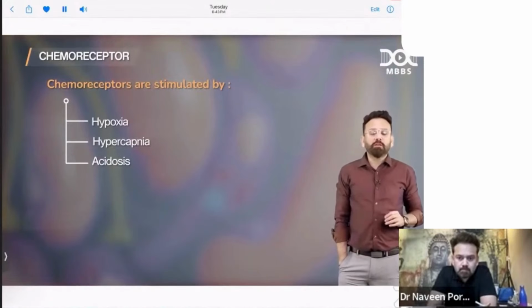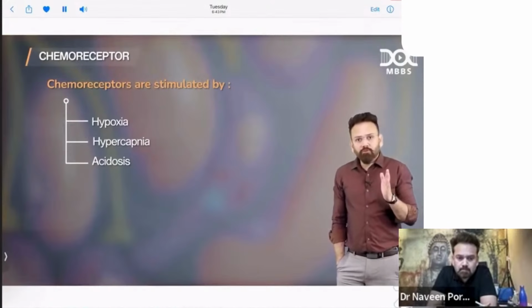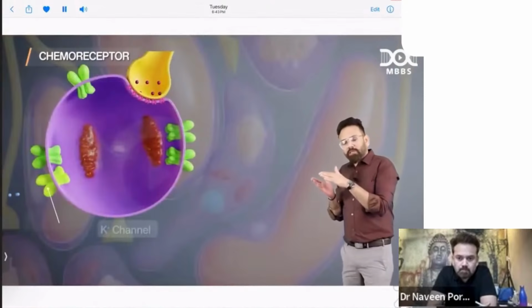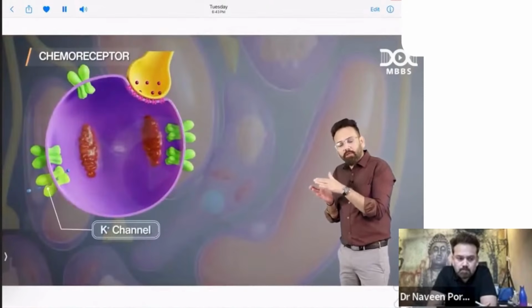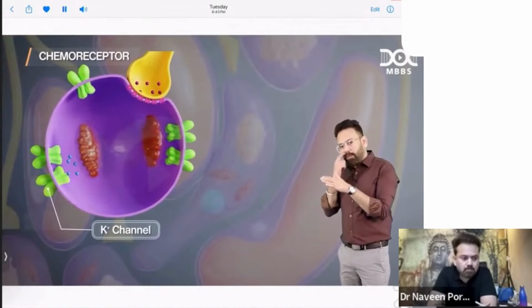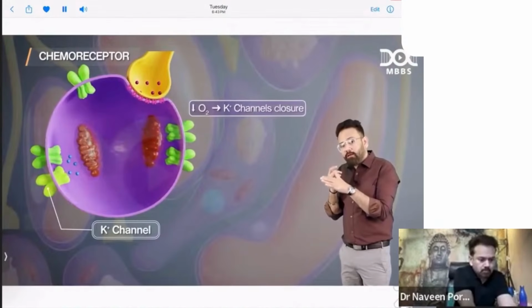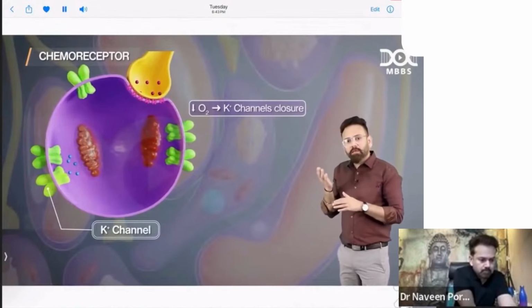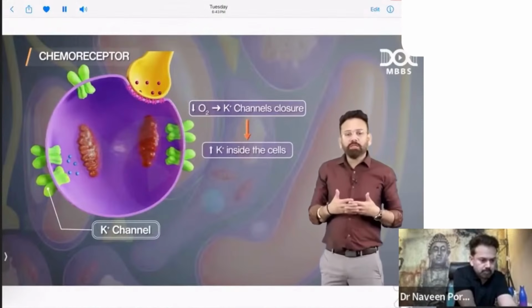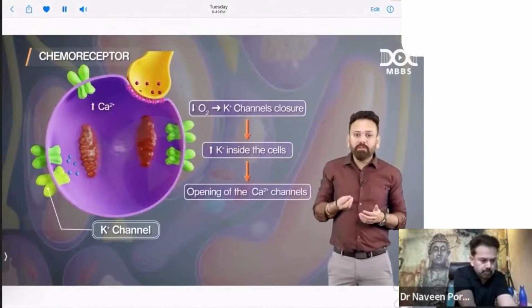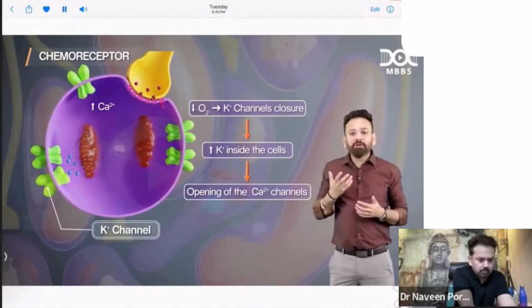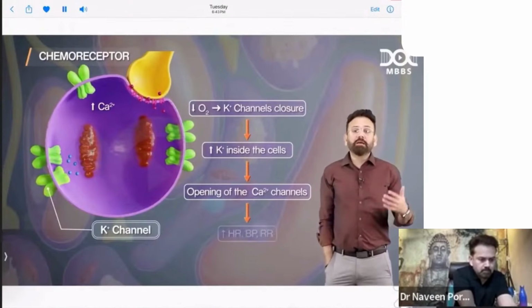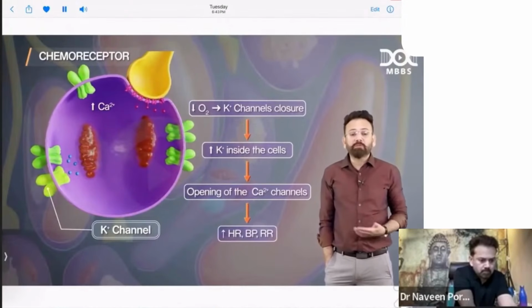So these are the stimulus to the glomus cells, and these will be activated. When there is less oxygen, what will this cause? No release of potassium outside. In the channel, potassium is always in the cell. They are open, and when oxygen becomes less, they are closed. Potassium increases, and it will open the voltage-gated calcium channel, and calcium will release a neurotransmitter, and they will start functioning. And what is the function? They will increase your heart rate, your BP, your respiratory rate.